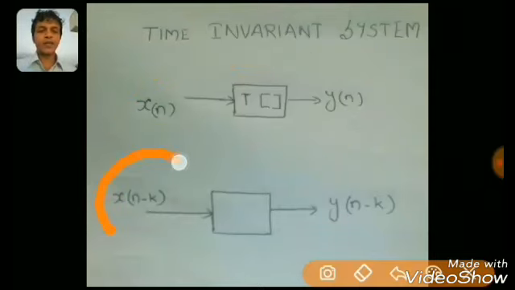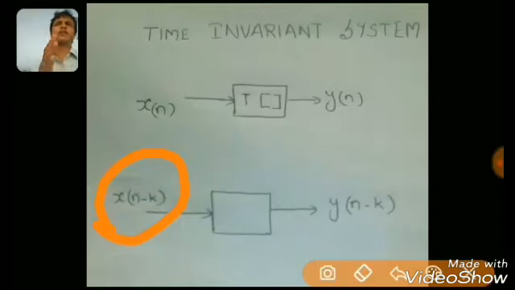Suppose we shift the input signal by some k units, and then apply the signal to the system. The transformation occurring on the time shifted input signal makes the output signal also shifted in time by the same units, y of n minus k. So when we apply x of n minus k, we should get y of n minus k. When we apply x of n plus k, we must get y of n plus k. If we get this kind of output for the time shifted input signal, then that kind of system is called a time invariant system.